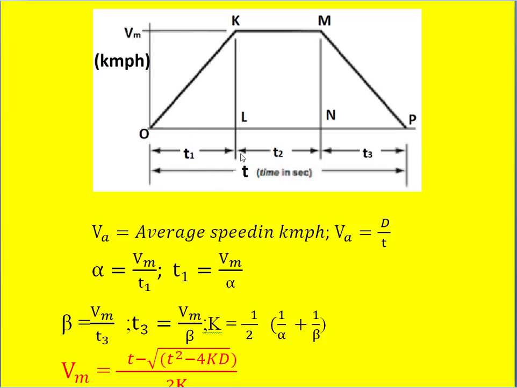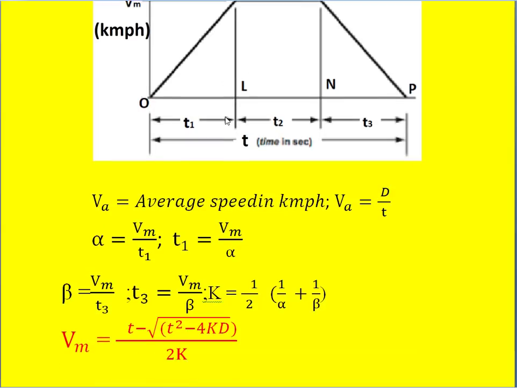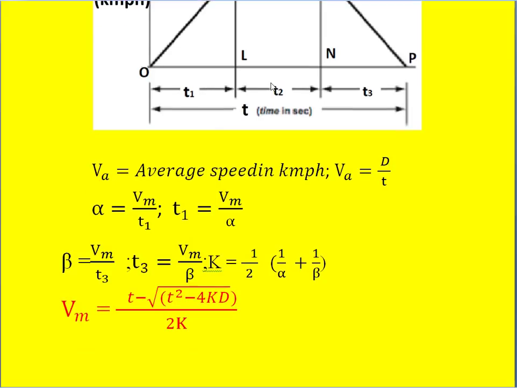Suppose you want to know the distance D1 in this time period T1. So we have to find out the area of this. This is a triangle, so half Vm into T1 will give you the distance covered in this time period. That is, during the acceleration period, the distance traveled by the train is represented by D1. Similarly, during the free running period, and similarly during the retardation period. So they may ask anything.